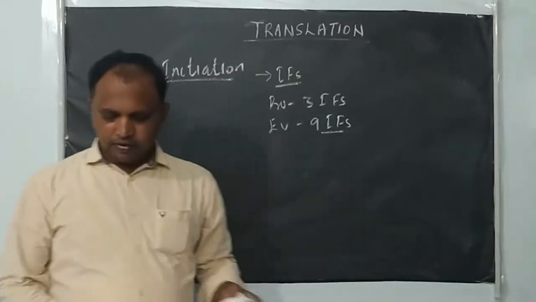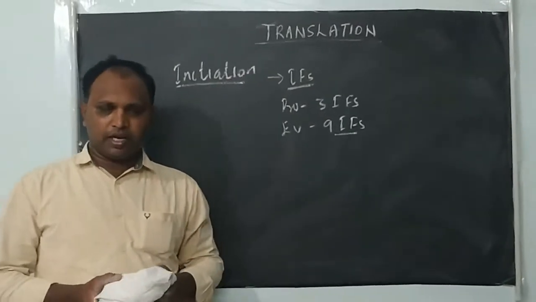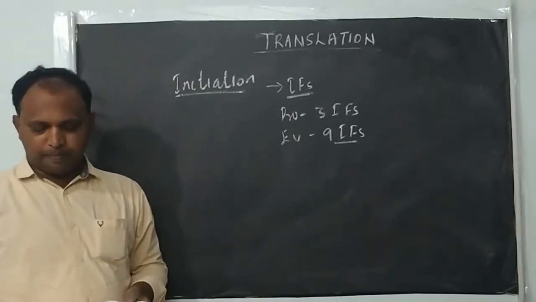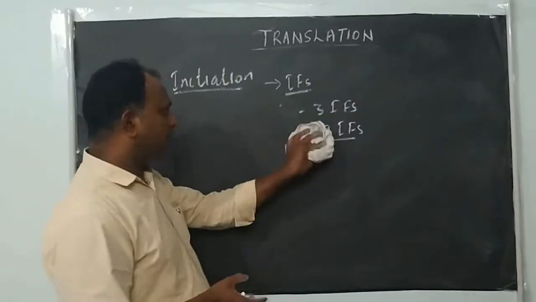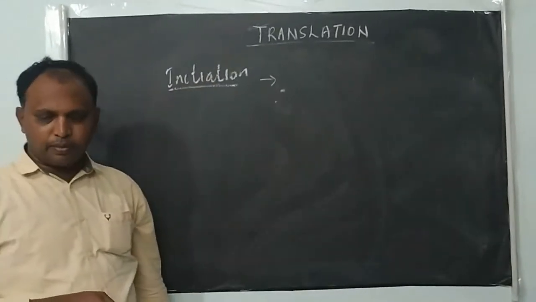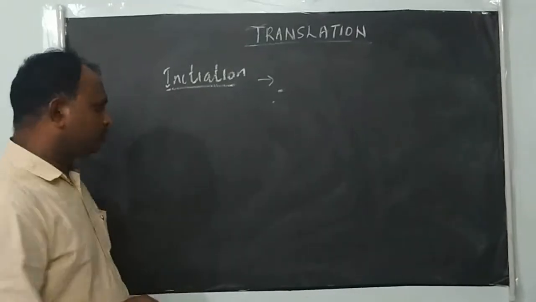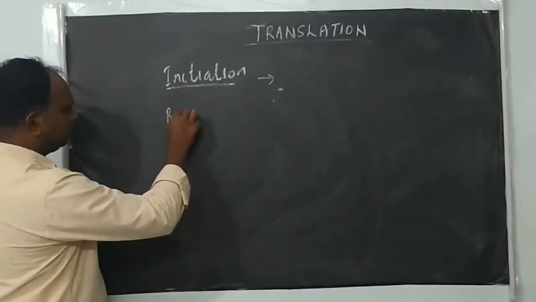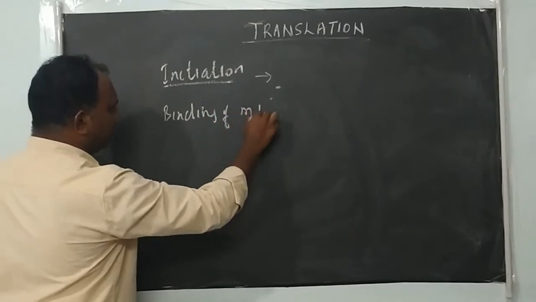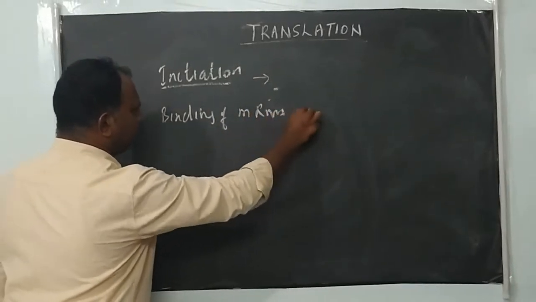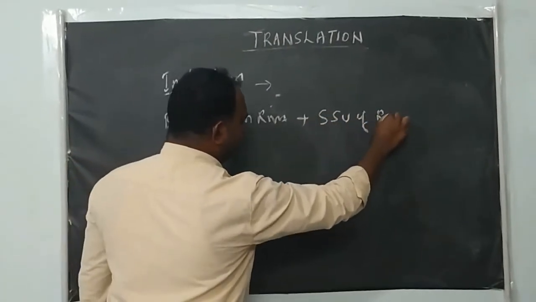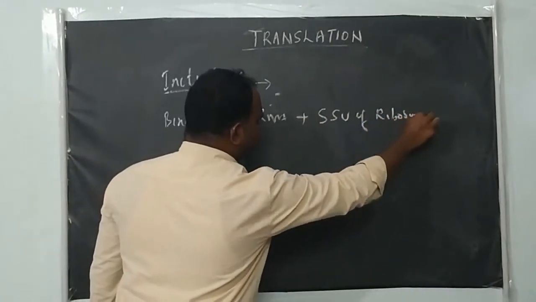First the ribosome will bind and they form an initiation complex, right? The first step in initiation is the binding of mRNA with the small subunit of the ribosome.